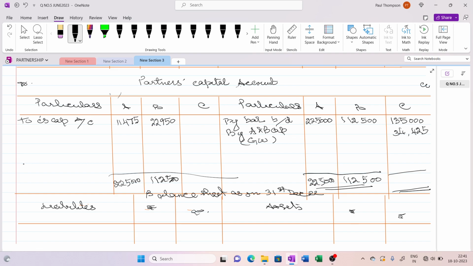So to balance carried down, balancing figure comes to 213,525 comes to 89,550. Okay. So see, we are remaining it.